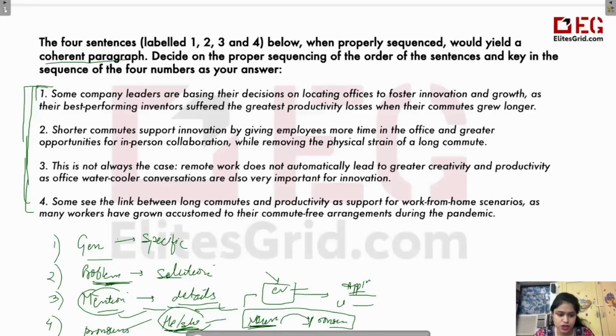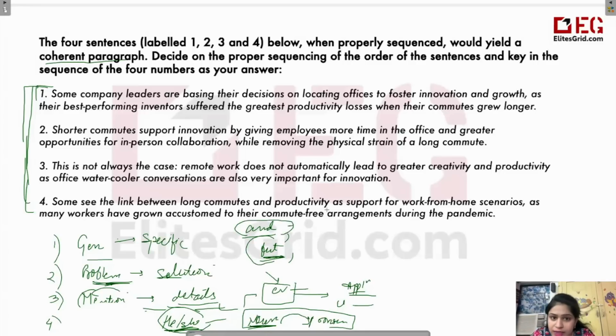And similarly, conjunctions. We use them to join different points. So conjunctions like 'and' will join sentences that have similar meaning. So if you come across this word like 'and', then look for sentences that have similar meaning because they will be coming together. If you have conjunctions like 'but', then you have to join sentences that will have opposite meaning. So remember this, that these conjunctions also really help you.